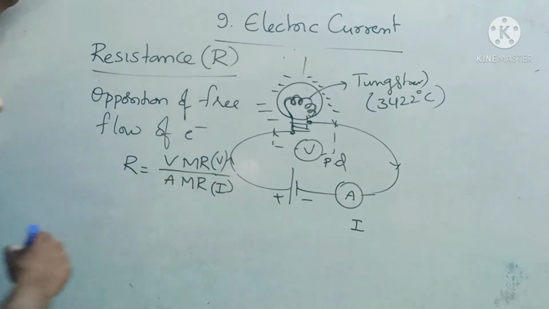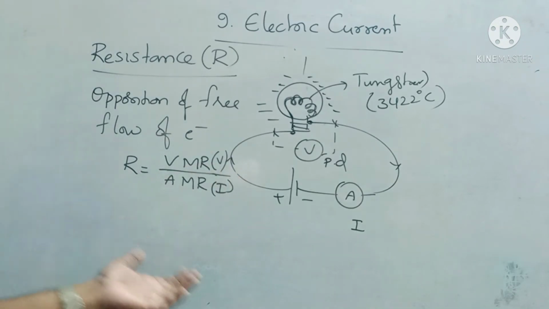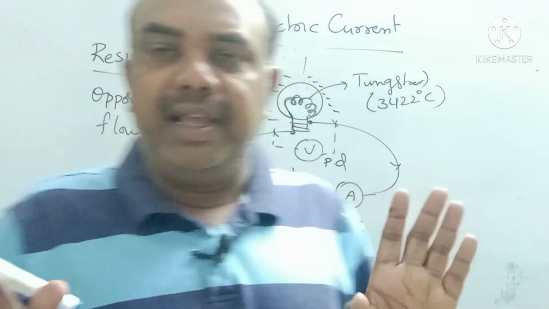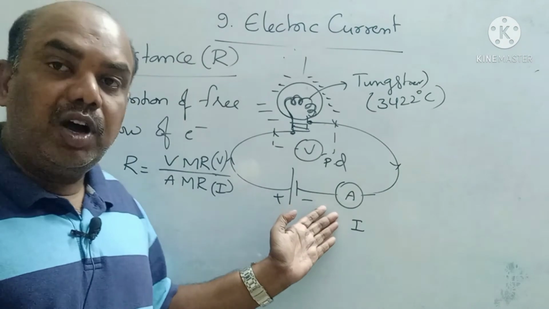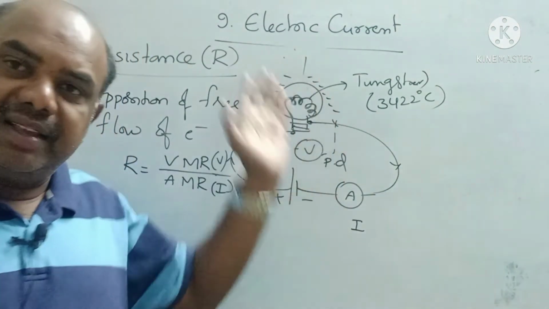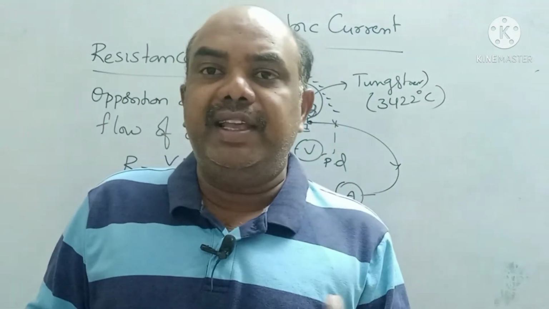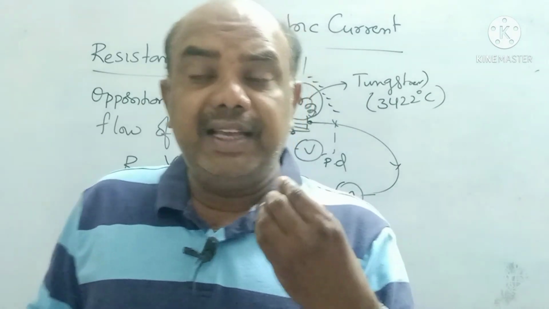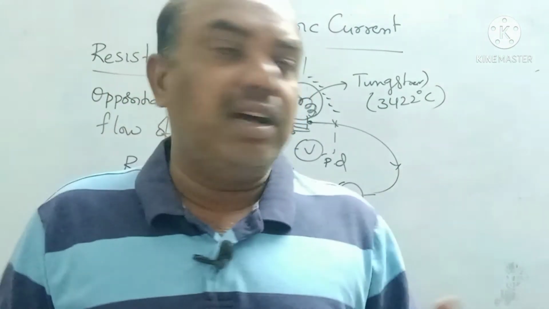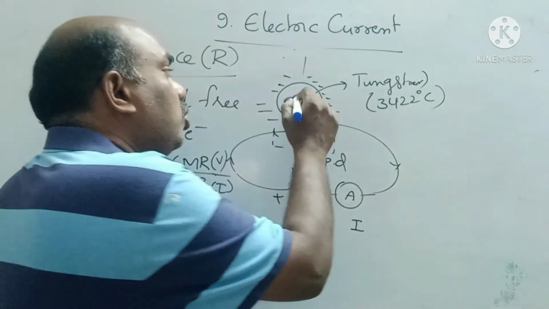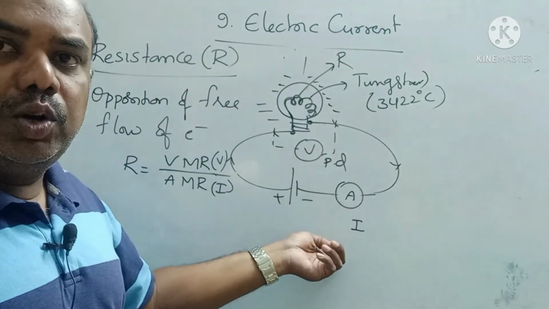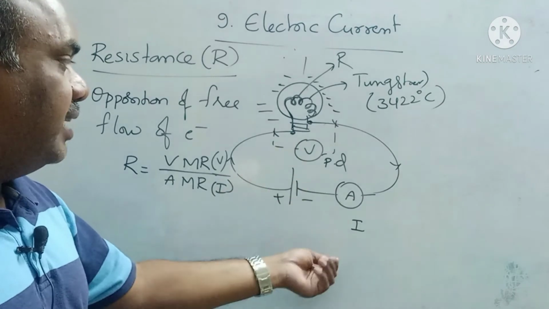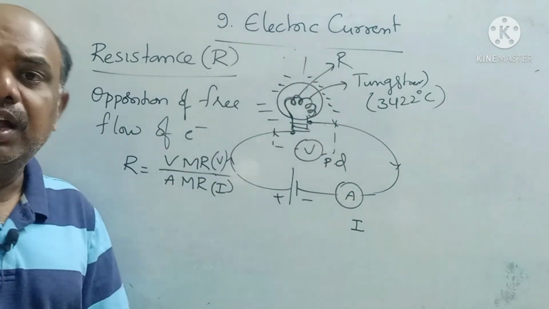you will directly get resistance. Remember children, if you want resistance directly, you can simply take any circuit. This is the circuit. Measure the flow of current, the ammeter reading, and the voltmeter reading, and find the ratio V by I. The V by I ratio gives the resistance of the tungsten filament. How do you get this resistance? Simple. Note down the voltmeter reading and ammeter reading and just divide. If you divide these two, you will get the resistance of the tungsten filament.